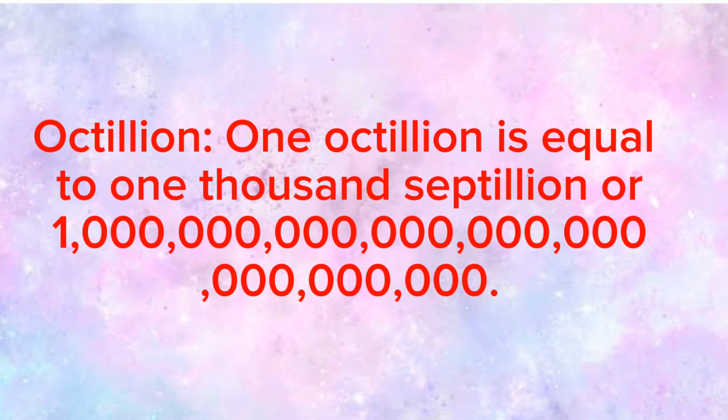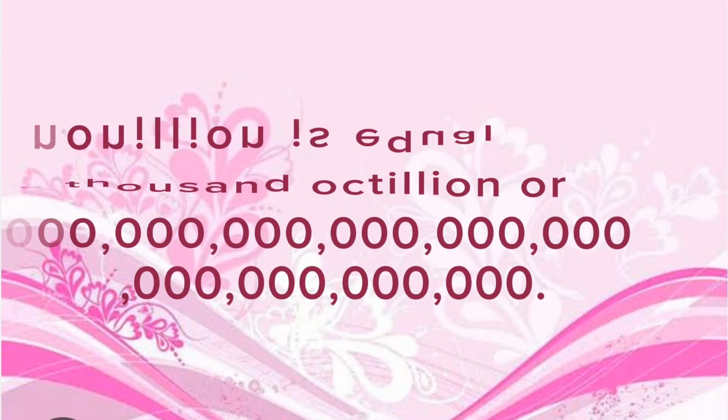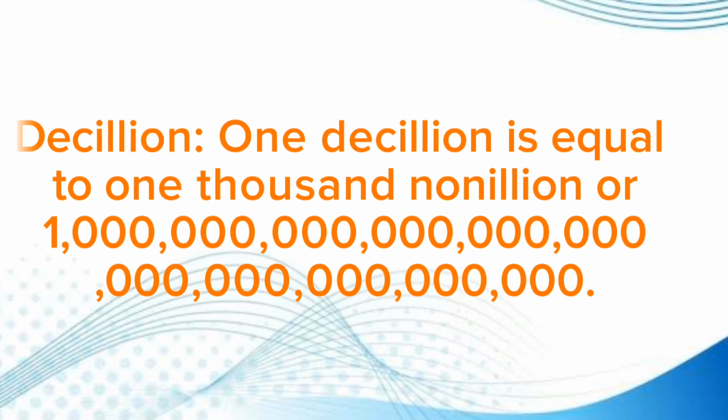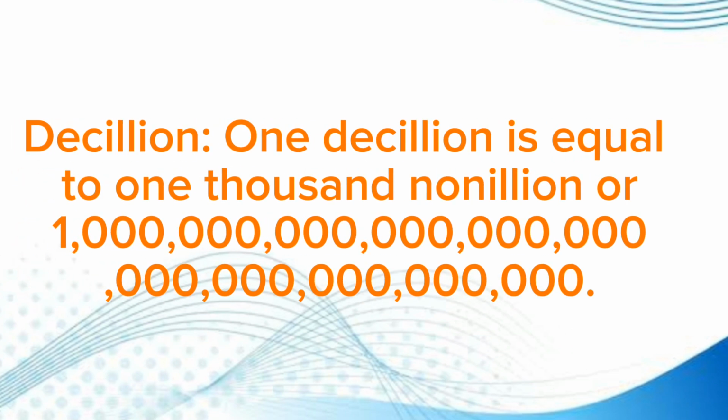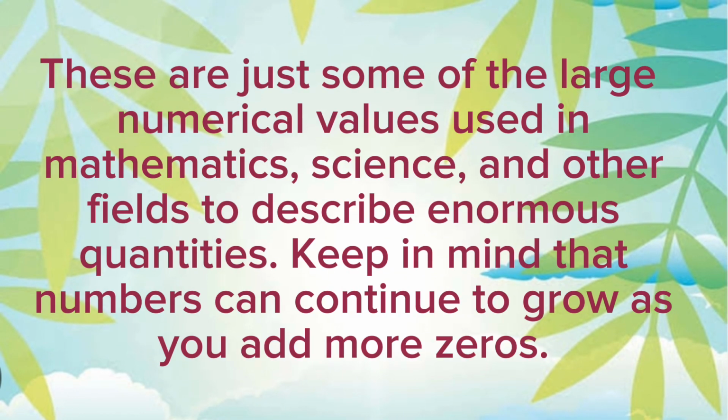Octillion. 1 octillion is equal to 1000 septillion. Nonillion. 1 nonillion is equal to 1000 octillion. Decillion. 1 decillion is equal to 1000 nonillion. These are just some of the large numerical values used in mathematics, science, and other fields to describe enormous quantities. Keep in mind that numbers can continue to grow as you add more zeros.